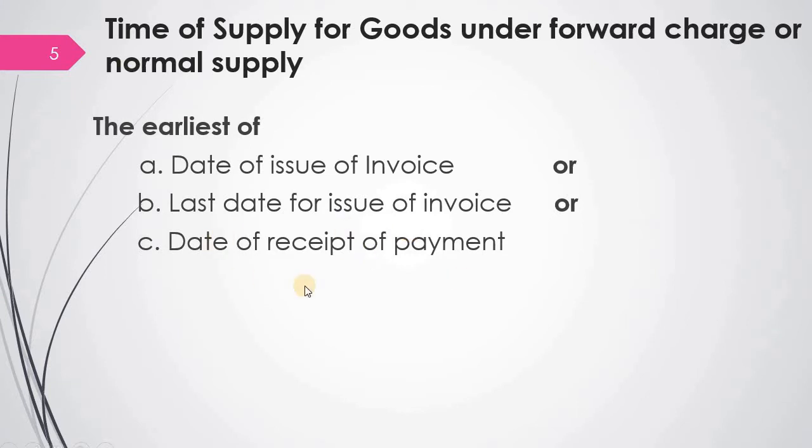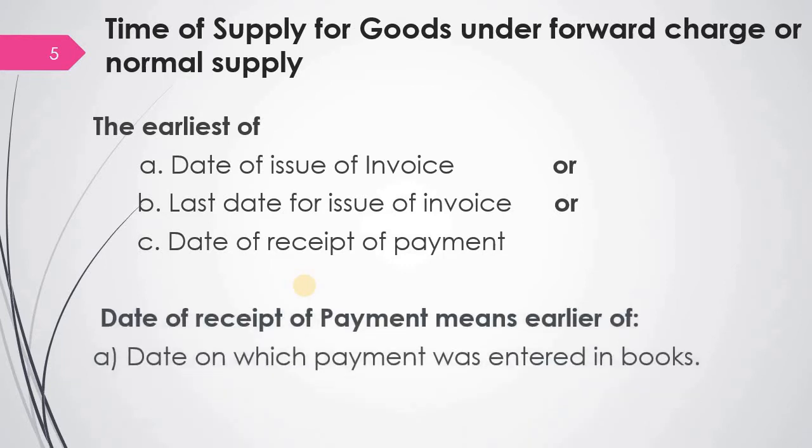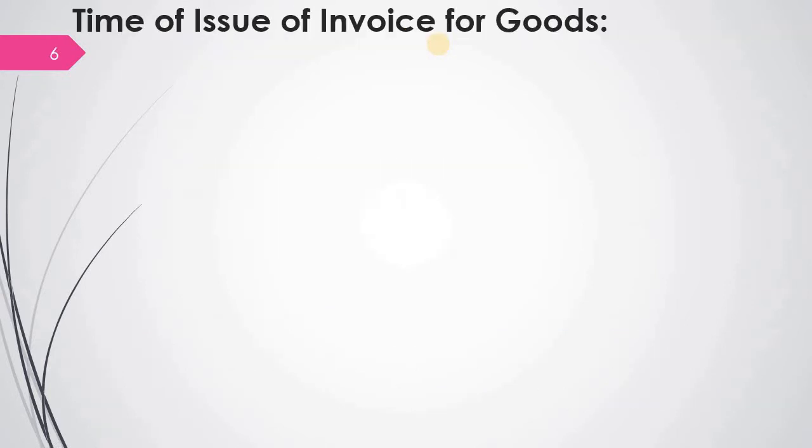Now with regard to date of receipt of payment, there are 2 dates we have to consider. That is, the date on which payment was entered in the books or the date on which payment was credited in a bank account. Of these 2 dates, whichever is the earlier should be considered for date of receipt of payment. And by comparing all the 3 dates, whichever is earlier should be the time of supply for goods under forward charge.